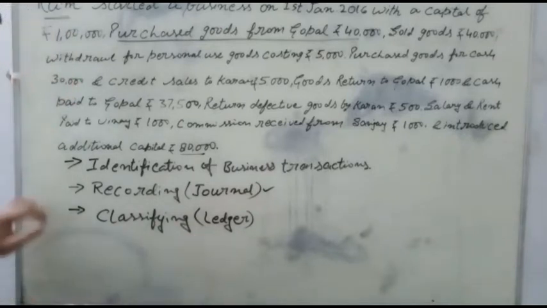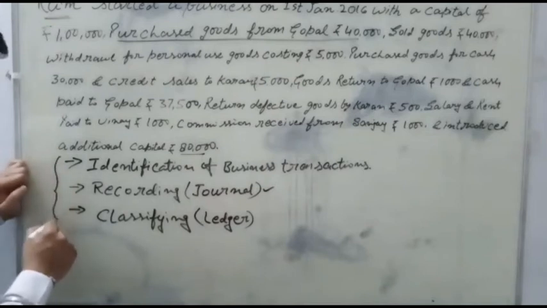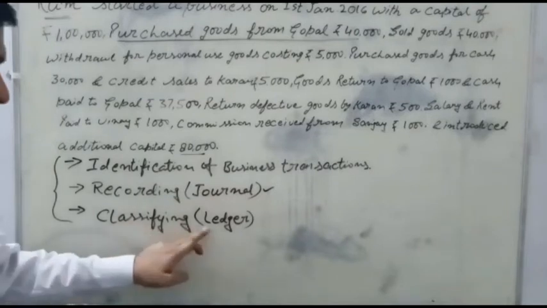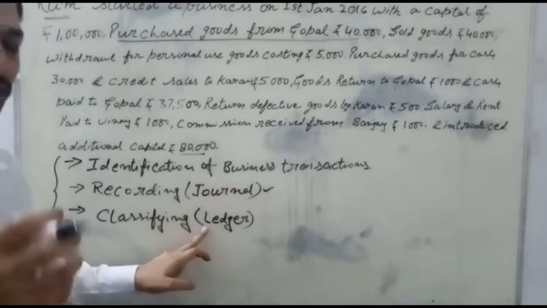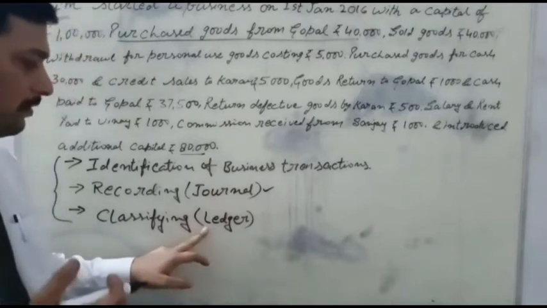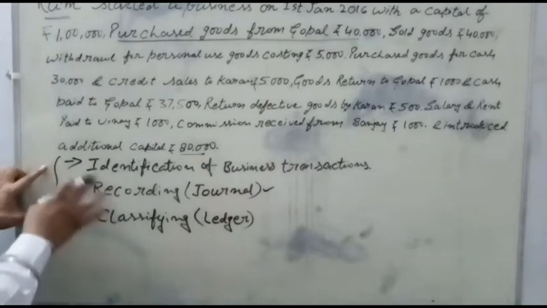So my dear friends, one question arises: after identification, recording in the journal, and classifying in the ledger, can the owner know about the conditions of the business, how much profit or how much loss they have gained?